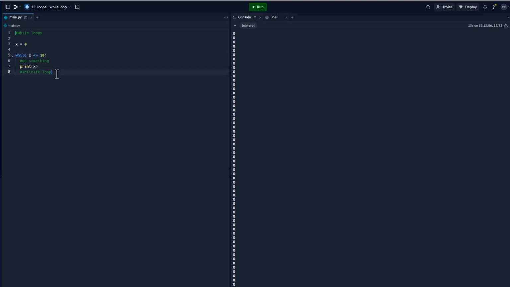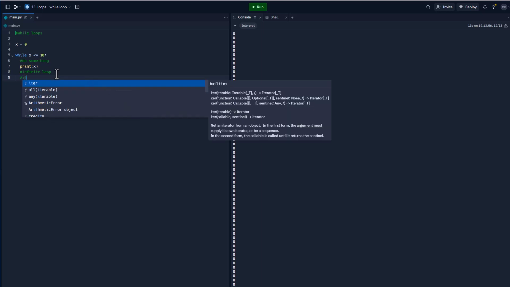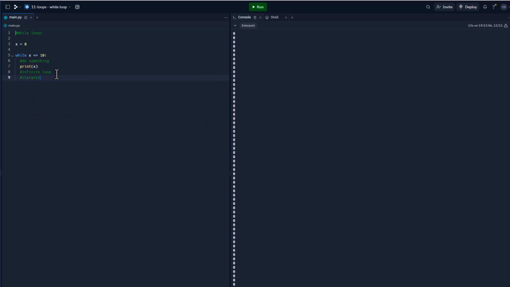Now, the way we avoid the infinite loop is by using what's called an iterator. The iterator is something that allows us to move towards our goal of ending the while loop. It's very simple: I'm just going to say x plus equals 1.